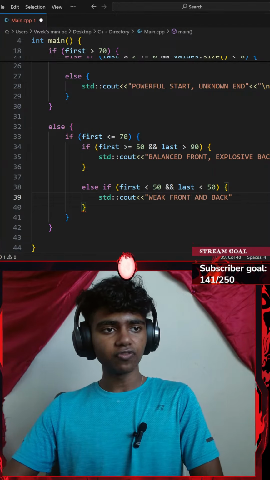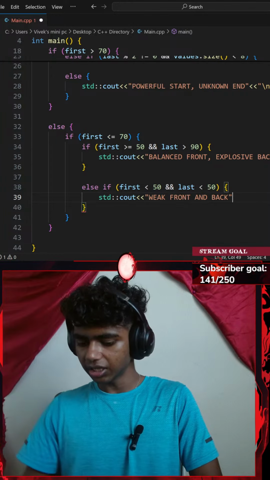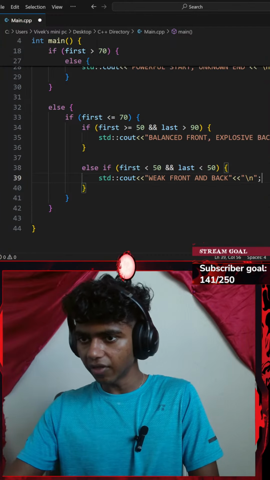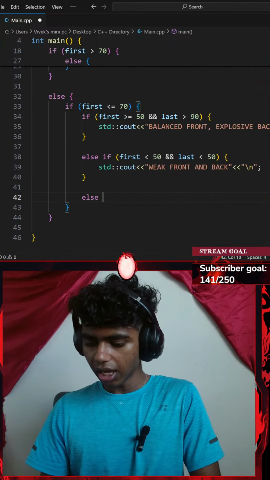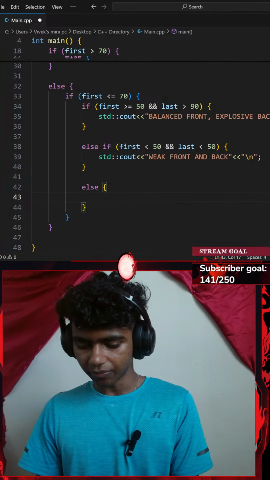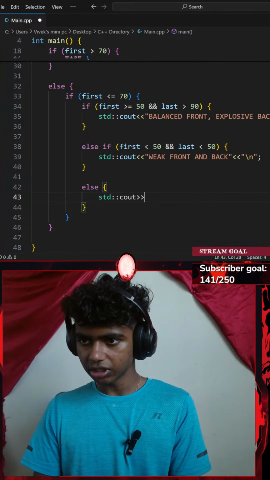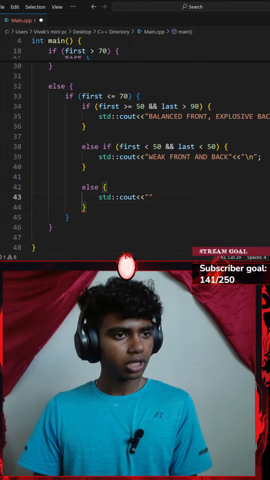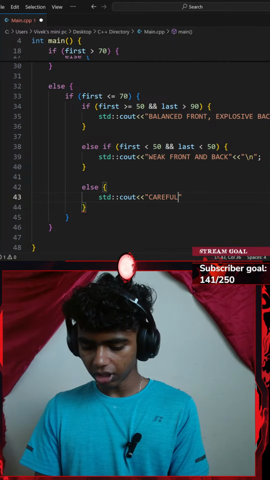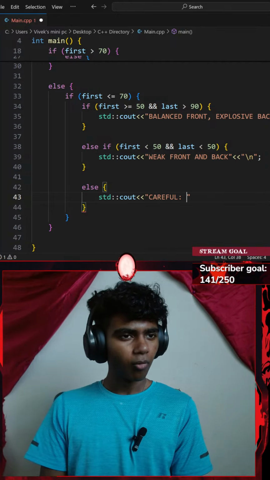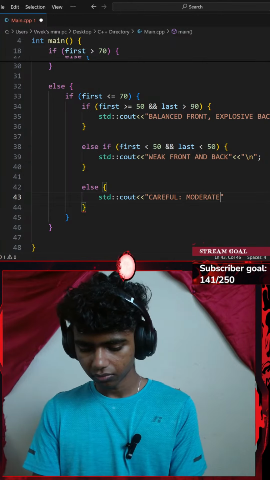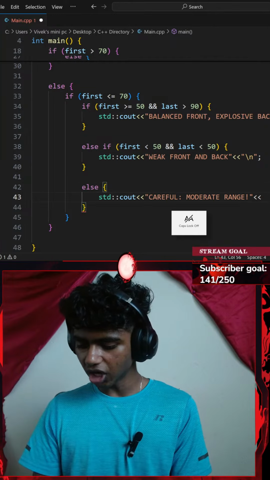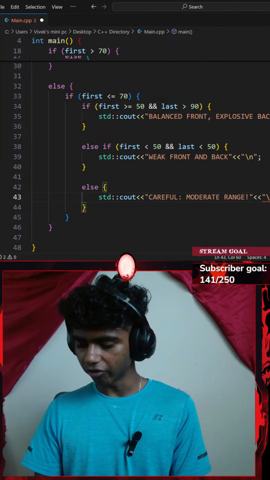Okay, else print "careful moderate range." Let's go with a \n new line. Okay, and then I'll go with an else clause now. Else, a pair of curly braces. I am going to be printing something like a standard console output. That's going to be saying "careful, moderate range!" And then I'm going to be adding another insertion operator of a \n new line with a semicolon.